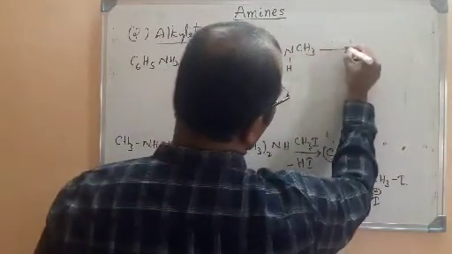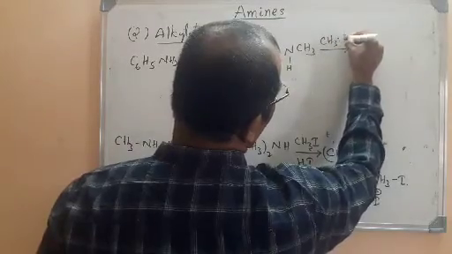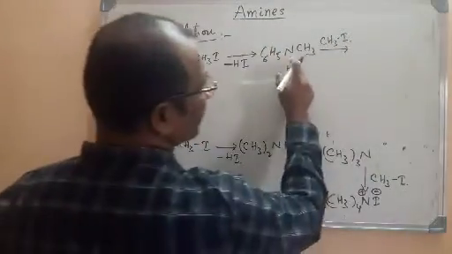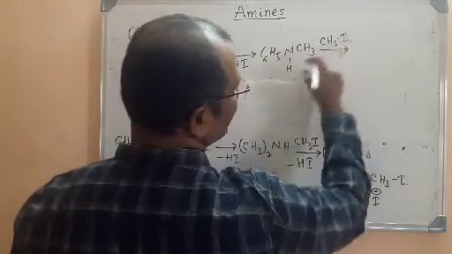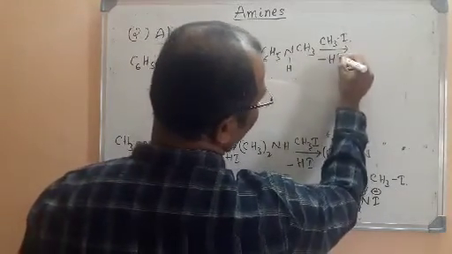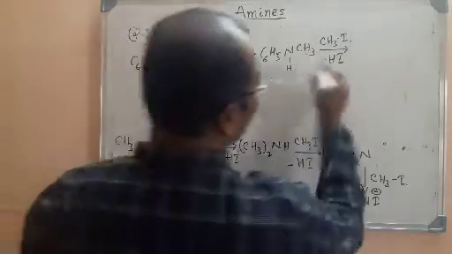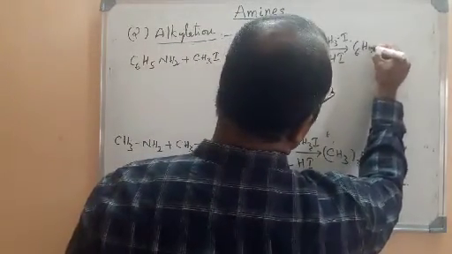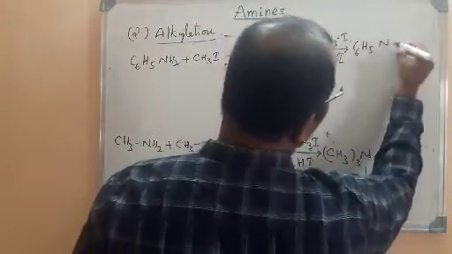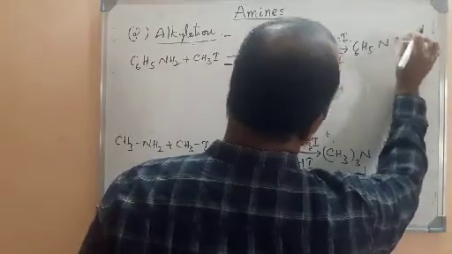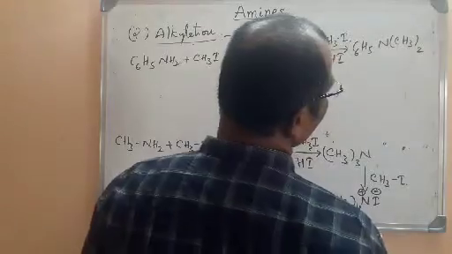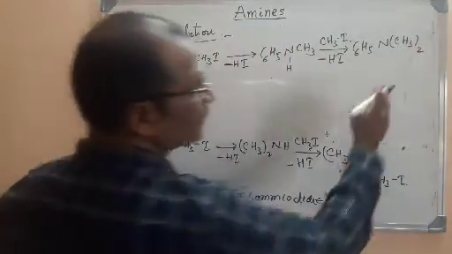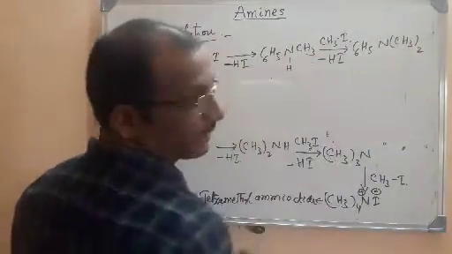Very simple to understand. This is continued again. This hydrogen will be removed again in the form of HI, H plus and I minus. So what will happen here? C6H5N, and here already one methyl group is there. One more methyl is substituted, so it will become dimethyl here.